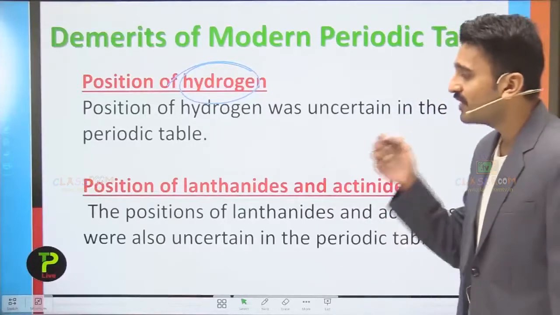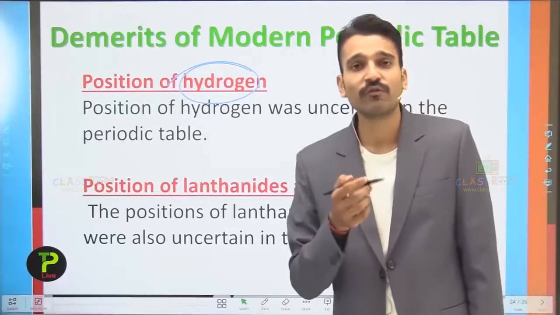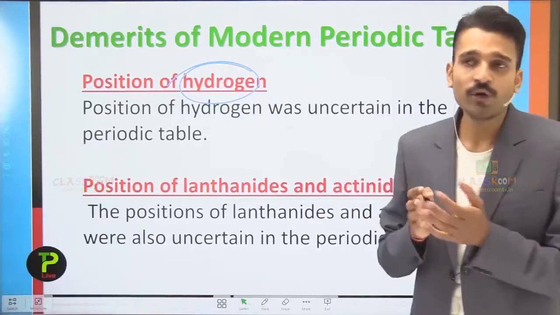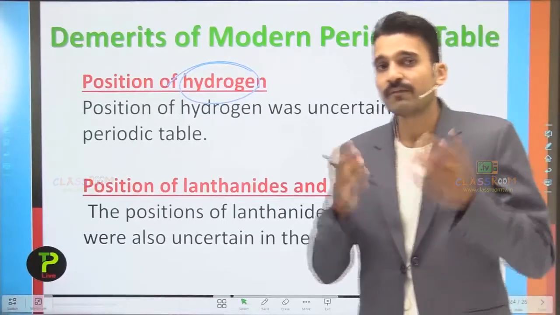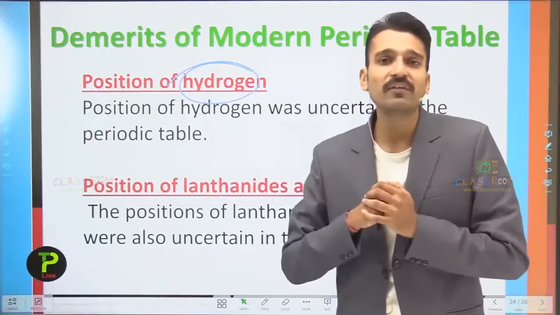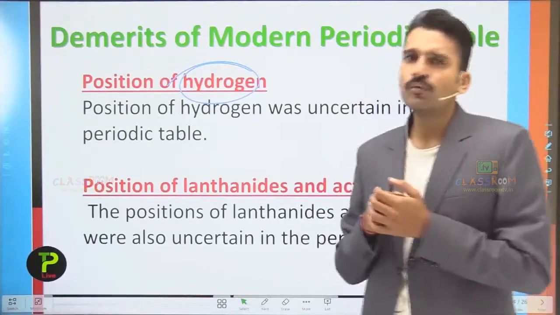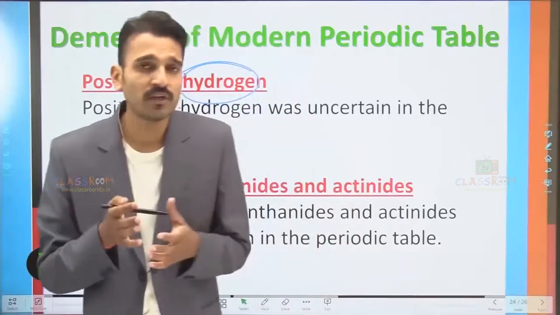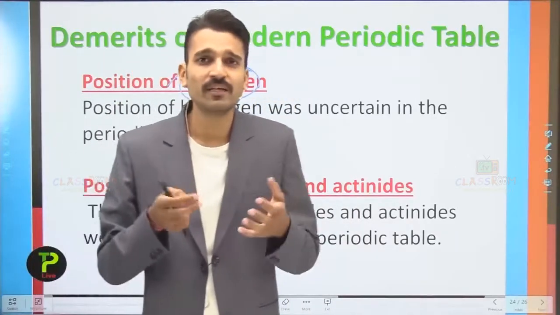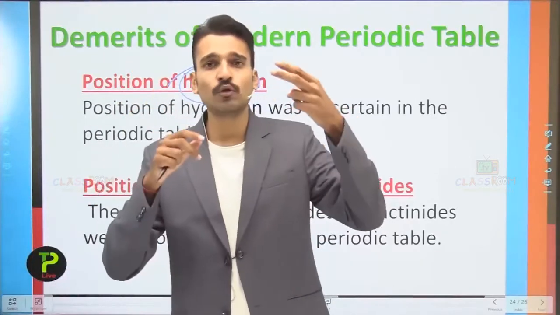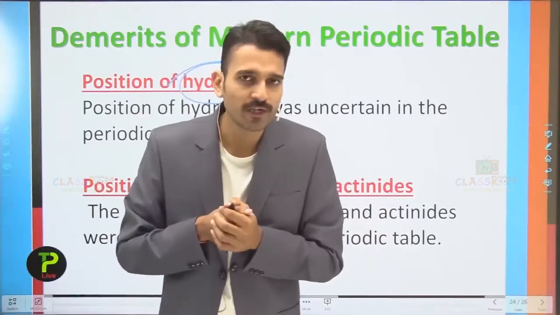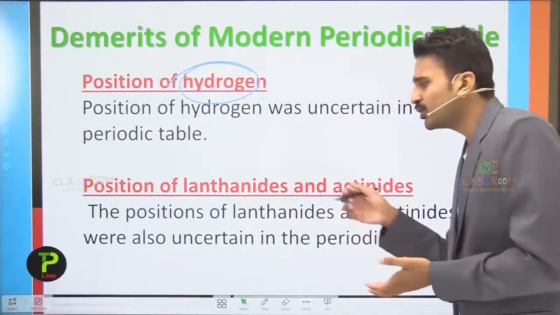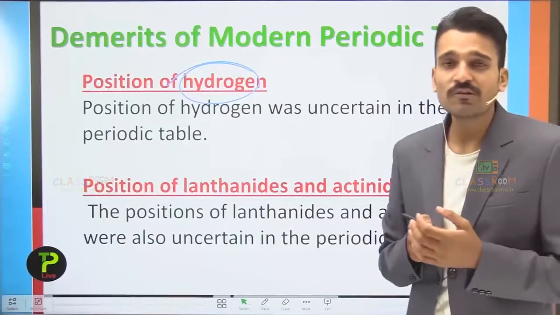periodic table. The second demerit is the position of lanthanoids and the actinoids. You have seen in the previous video the periodic table in which the lanthanoids and the actinoids were placed below the periodic table. So it looked like the lanthanoids as well as the actinoids were cast out from the periodic table, because it seems that the whole of the periodic table is complete while the two rows were placed just below the periodic table. So this also seems like an anomaly. So the position of lanthanoids as well as the actinoids is also a demerit.